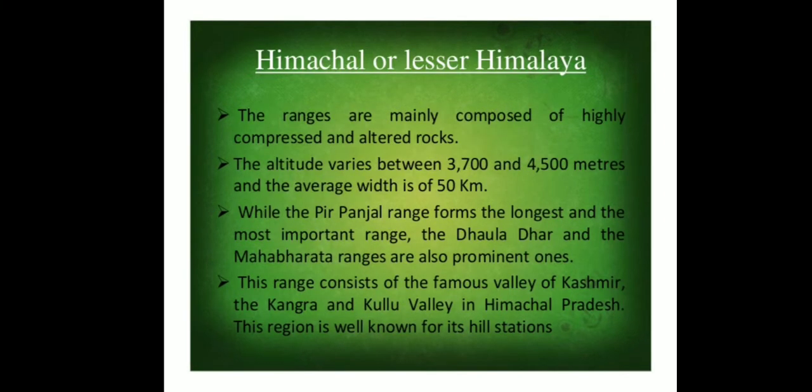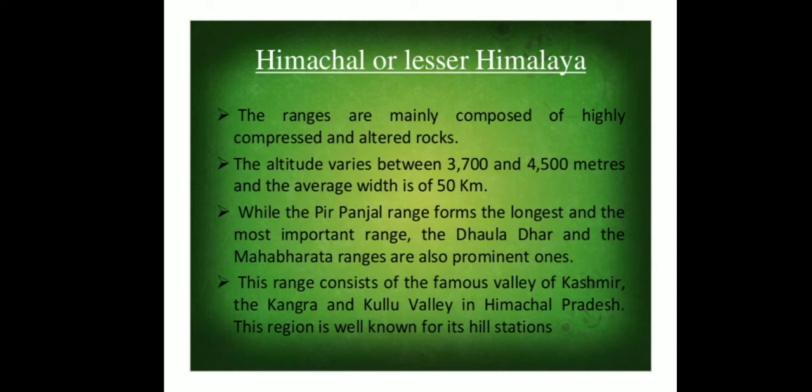After that, we have Himachal or Lesser Himalayas. The range is mainly composed of highly compressed and altered rocks. The altitude varies from 3700 to 4500 meters, and the average width is 50 kilometers.